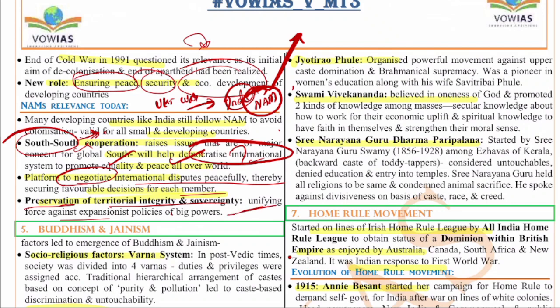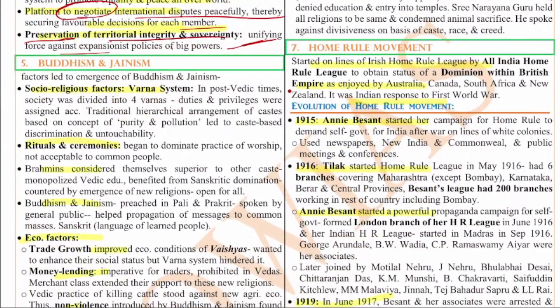Next, the fifth question. The fifth question is on Buddhism and Jainism. Buddhism and Jainism gained prominence in the later Vedic stages. And what are the factors that led to the emergence of Buddhism and Jainism? We will see them. The first, the socio-religious factors like the Varna system. Because of this Varna system, the people faced a lot of discrimination and a lot of issues, and the lower classes, especially the Shudras, were not allowed to have salvation.